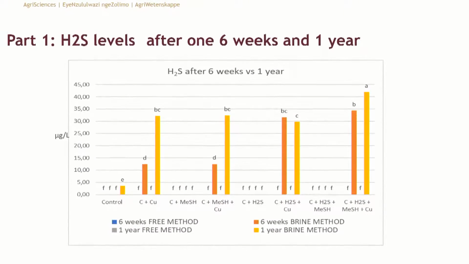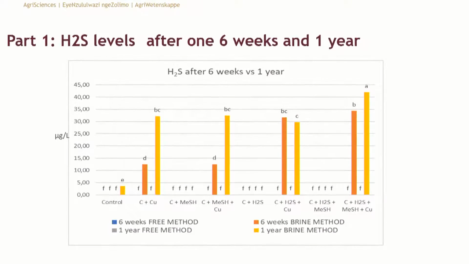Then we also measured some of the chemical compounds in this wine, and we found, interesting, you can see there's no blue bar and no gray bars here, so there was no free H2S in these wines after 6 weeks and 1 year. But interesting, you can see where we added some copper, and also where we didn't add copper, in some treatments the H2S levels, and this is bound H2S. When it's bound to a metal, we release it by adding a bit of salt to the wine. So when it's bound, you can't actually perceive it.